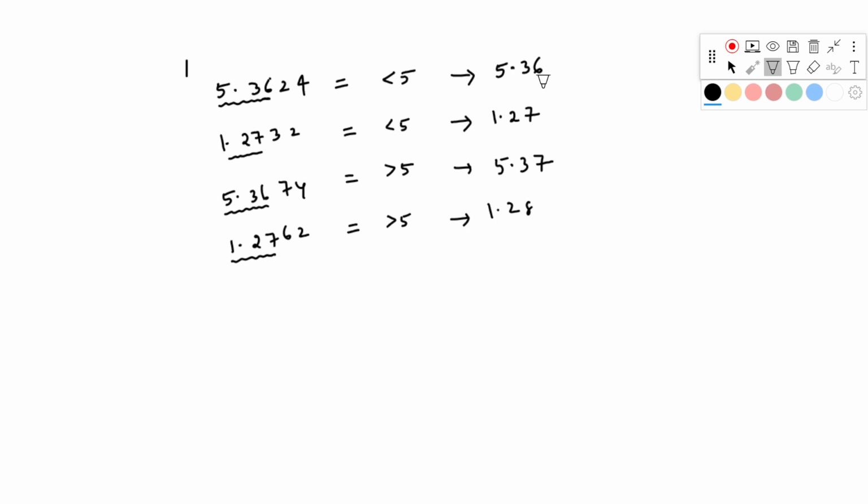If I ask you to provide this same number up to 2 digits, that means up to here only, what you have to do? See the next number. The next number is 7 now, and 7 is greater than 5, so you have to increase by 1. That means your answer now is 1.3. 1.2 plus 1 gives 1.3. So this number you have to increase by 1. Next, suppose I'm taking this one.